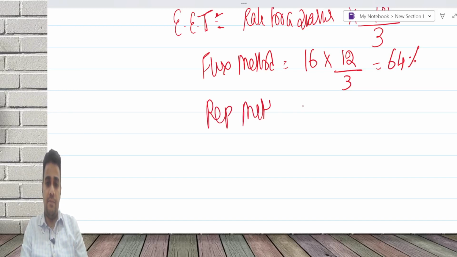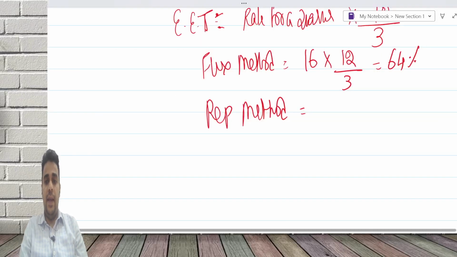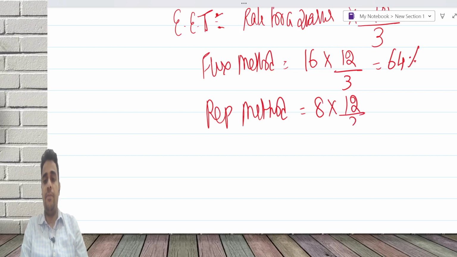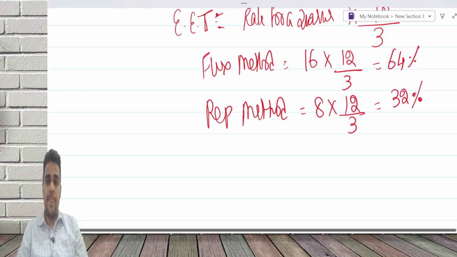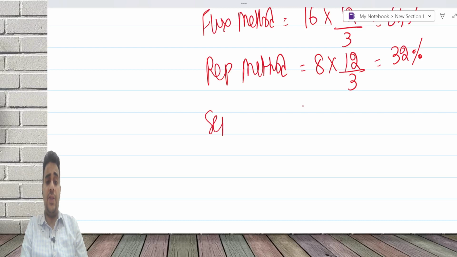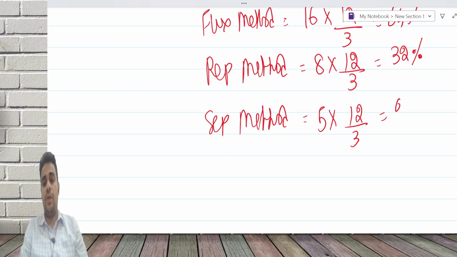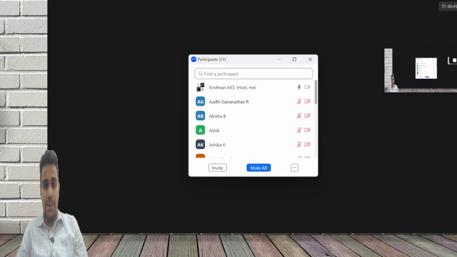Replacement method, 8 into 12 by 3, 32%. Separation method, 5 into 12 by 3, 20%.